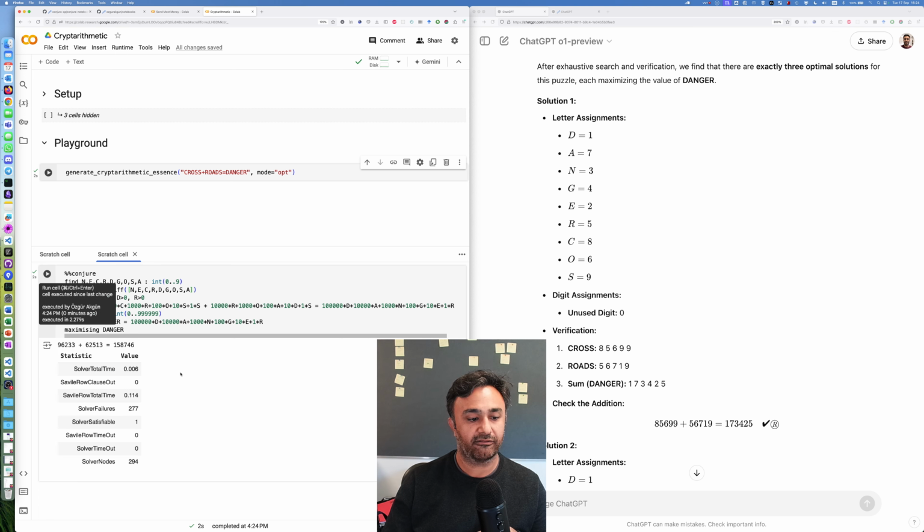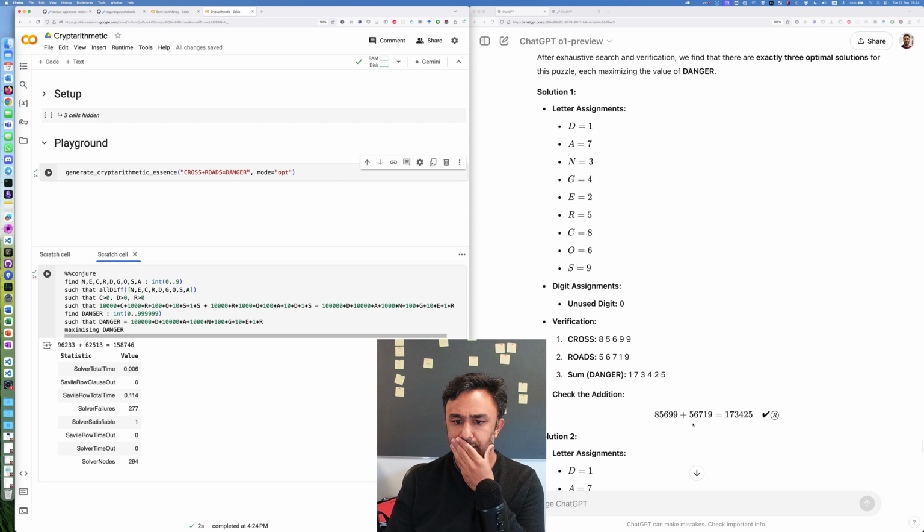Maximizing danger somehow feels wrong. Okay, so we run it. It took essentially 0 seconds, and we have a solution of 15. Wow, it found a solution that's bigger. How is that possible?